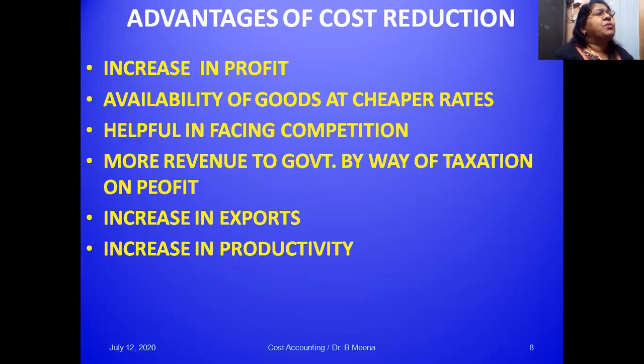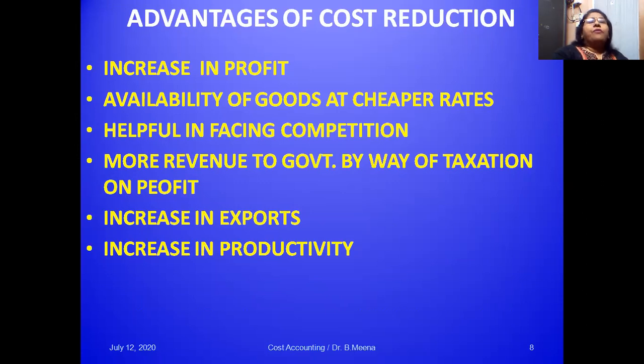Let me discuss what the advantages of cost reduction are. You know very well, only the companies that are able to reduce the cost can survive for a long period in the market. Which companies can set a competitive price for their products? Those companies that are able to reduce the cost of production can fix a competitive price for the products.